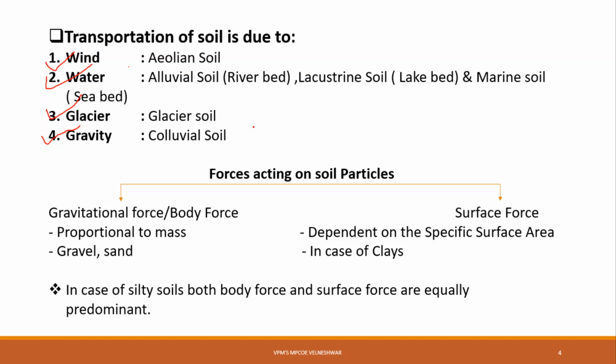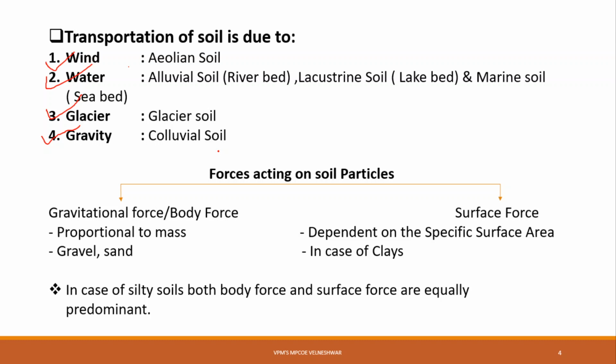And the last one, soil transported and deposited by gravity, due to self weight of soil, gets transported and somewhere it gets deposited. That soil is called colluvial soil. So, soil due to wind is aeolian, soil due to water is alluvial, lacustrine, marine, soil due to glacier is glacier soil, and soil due to gravity is colluvial soil. Okay.